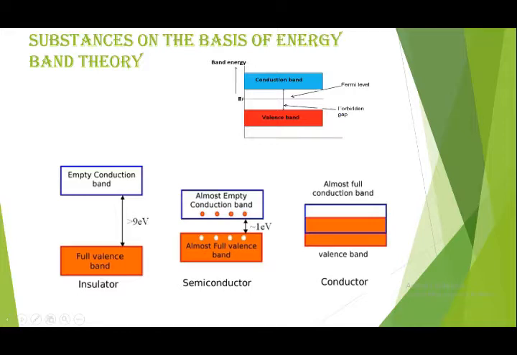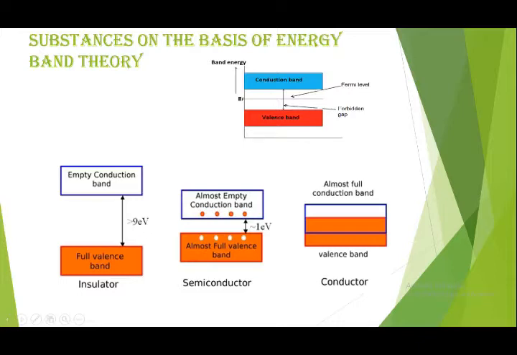Our valence band in this insulator is completely full, but the conduction band is empty because no charge can cross this energy gap to move to the conduction band, because it is a very high value. Then in a semiconductor you can see the forbidden energy gap is less, in the range of 1 electron volt. In a semiconductor, our valence band is almost full, not completely full, and the conduction band is also almost empty.